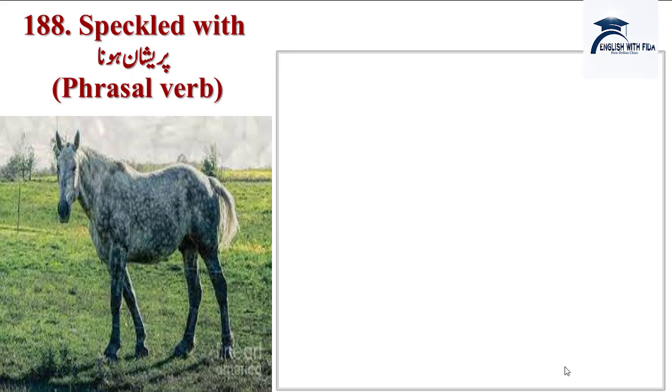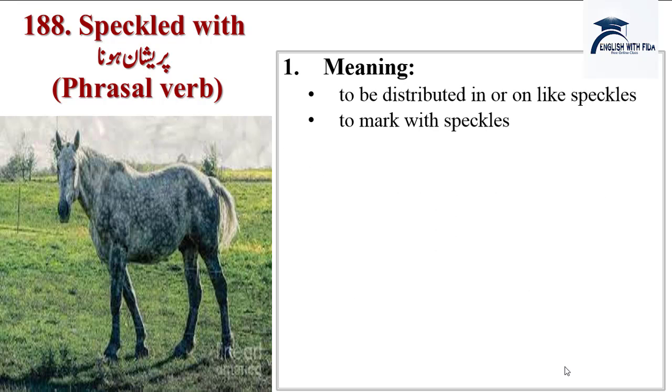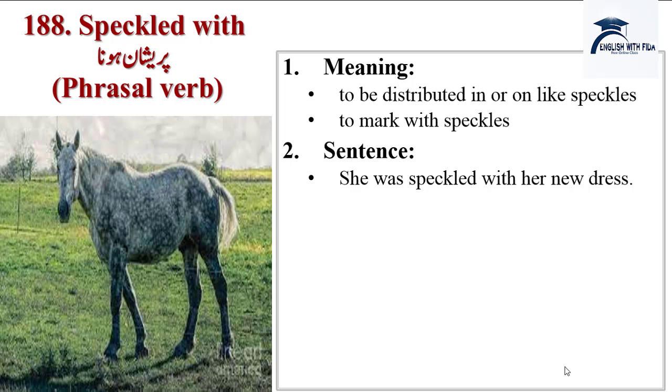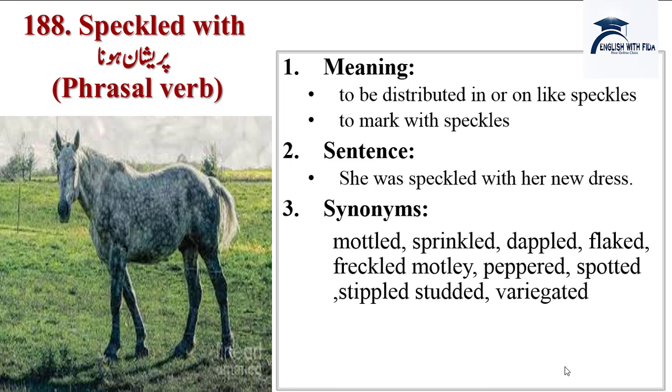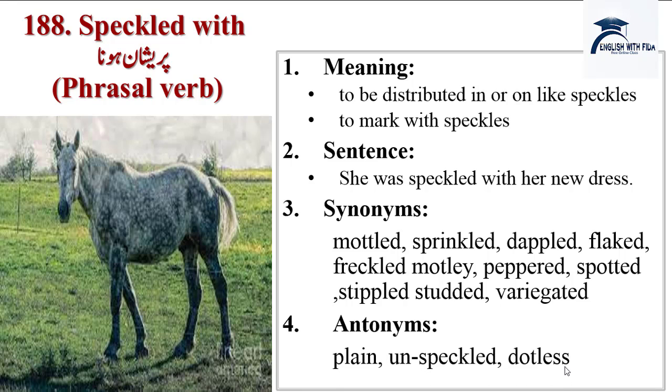Next word is speckled with, परेशान होना. Phrasal verb है. Speckle का लफ्ज़ी मतलब dots को कहते हैं. It's a pattern, dotted. Meanings: to be distributed in or on like speckles, to mark with speckles. Sentence: She was speckled with her new dress. Synonyms are mottled, sprinkled, dappled, flaked, freckled, motley, peppered, spotted, stippled, studded, variegated. Antonyms are plain, unspeckled, dotless.